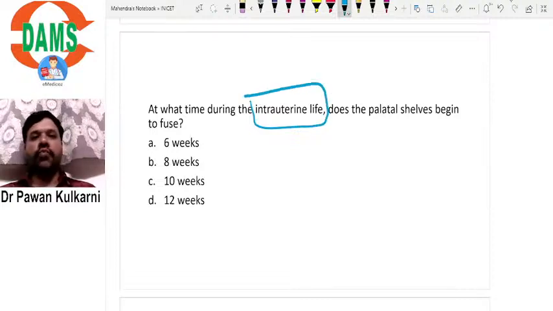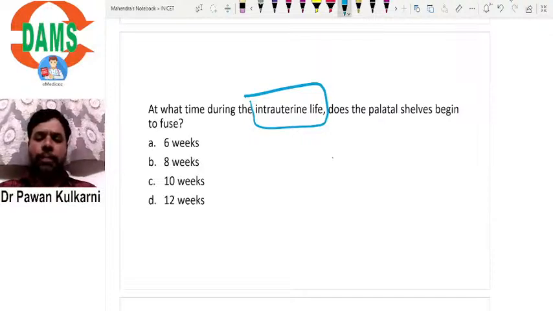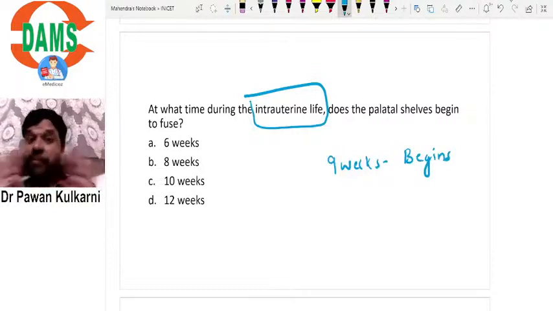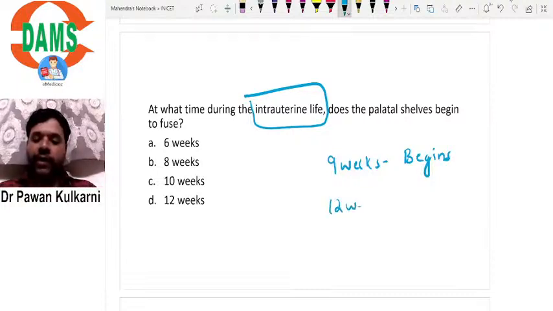In the mother's womb, the palatal shelves have to fuse, right? The palate has to fuse. Typically, the palatal shelves usually begin to fuse by 9 weeks. By 9 weeks, that means during the second month of pregnancy, the palate starts fusing. When it completes, it completes by 12 weeks.